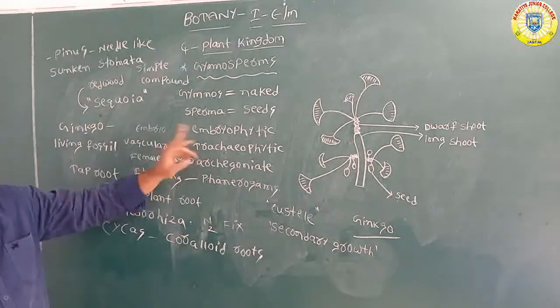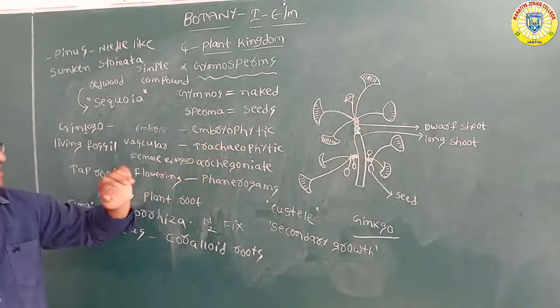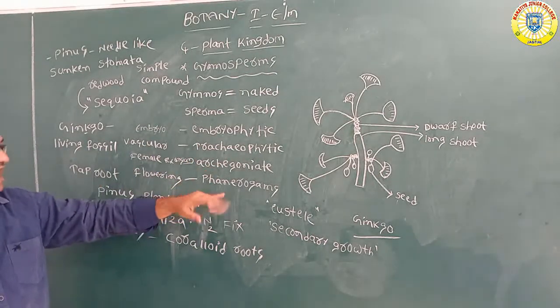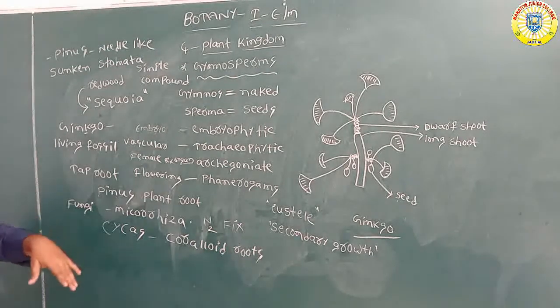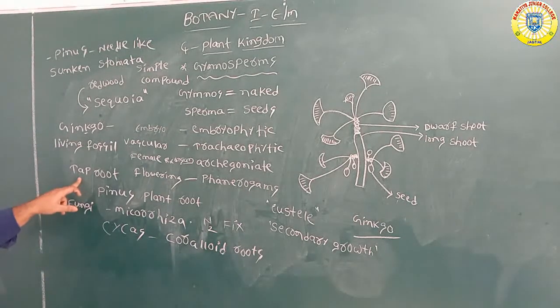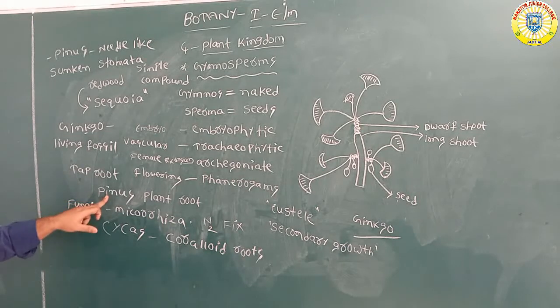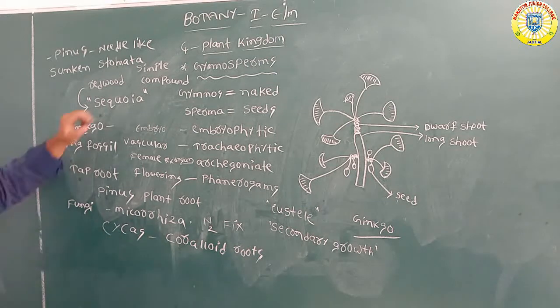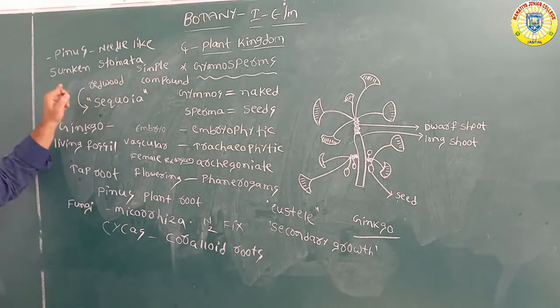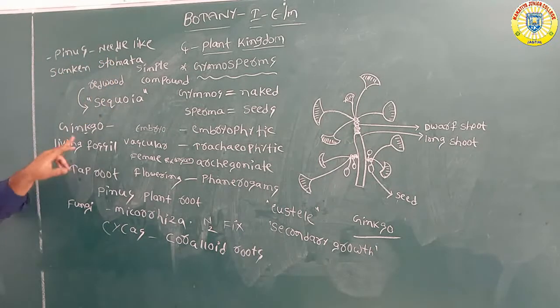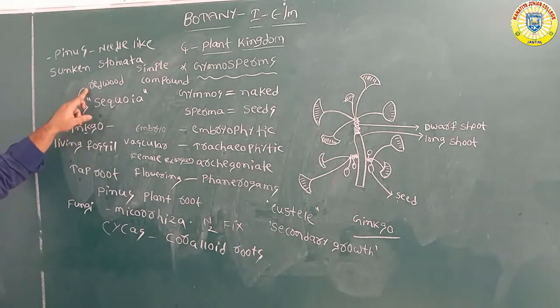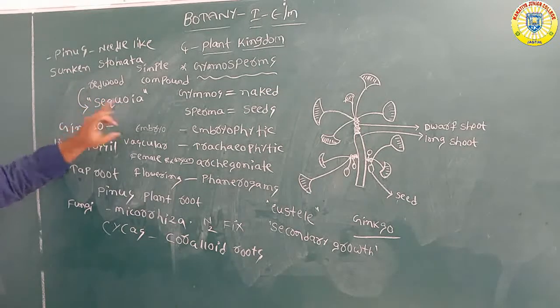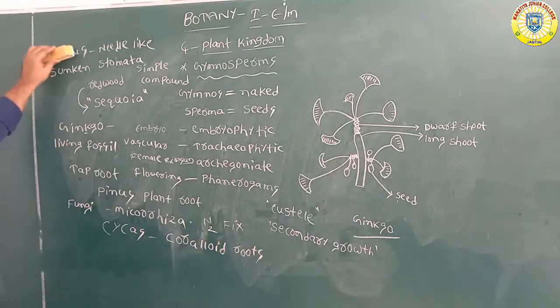Next, embryophytic, tracheophytic, archegoniate, phanerogams. Next, roots are taproot system. Pinus plant maintains mycorrhiza. Cycas has coralloid roots. Leaves are simple and compound. Especially pinus has needle-like leaves. Sunken stomata are there. Next, ginkgo is the living fossil. Redwood, one of the tallest trees in this group of gymnosperms, is named Sequoia. So these are the main points you can remember.